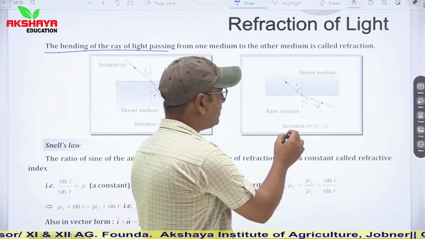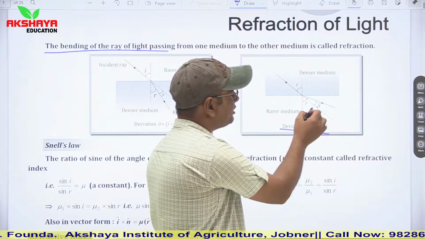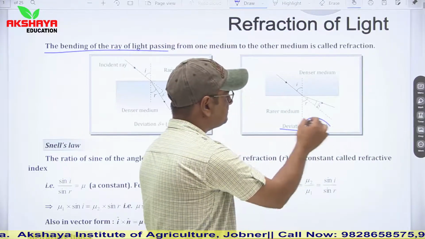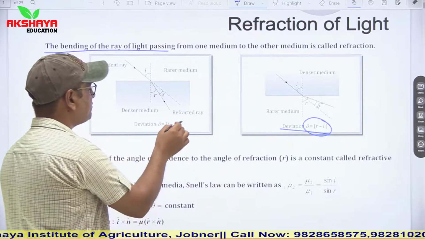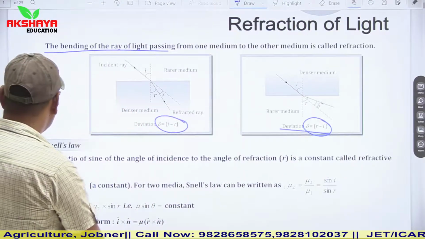If you talk about deviation, you can clearly see the deviation here is del equals r minus i. In this situation del equals i minus r. So here the deviation is given. Now see,